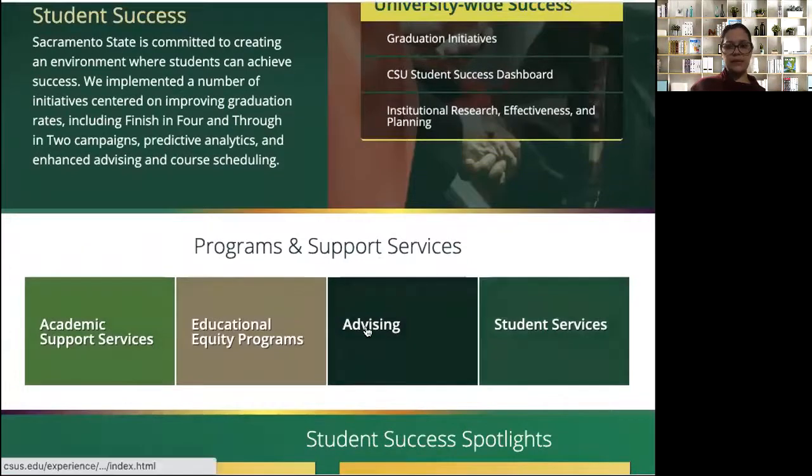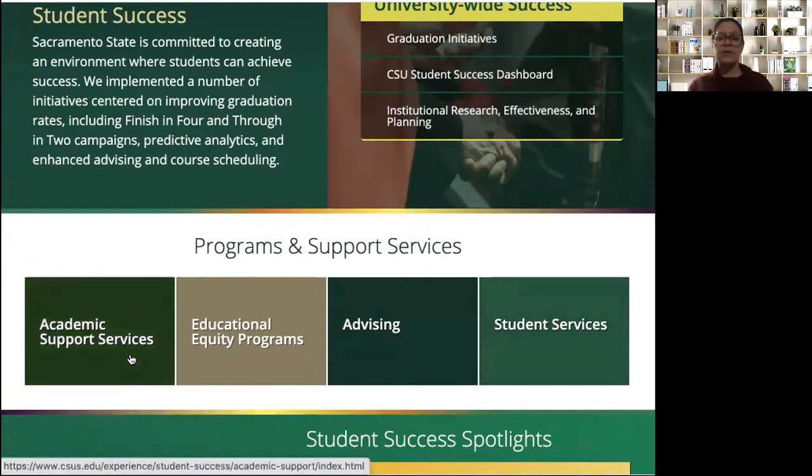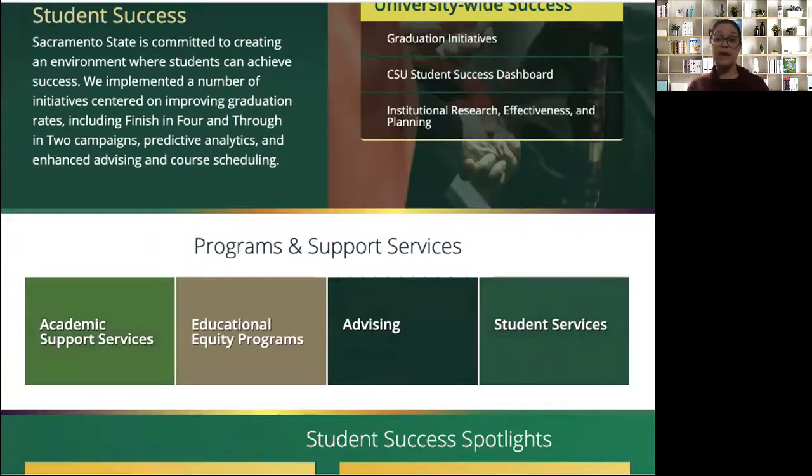So there are 4 buttons here on the bottom under the student success page. So academic support services. Here you'll find things like the Peer and Academic Resource Center, so PARC. That's a free tutoring center, which is great. There's a math tutoring center, a writing center, so you can have your writing looked at before you hand in a writing assignment, which is great.